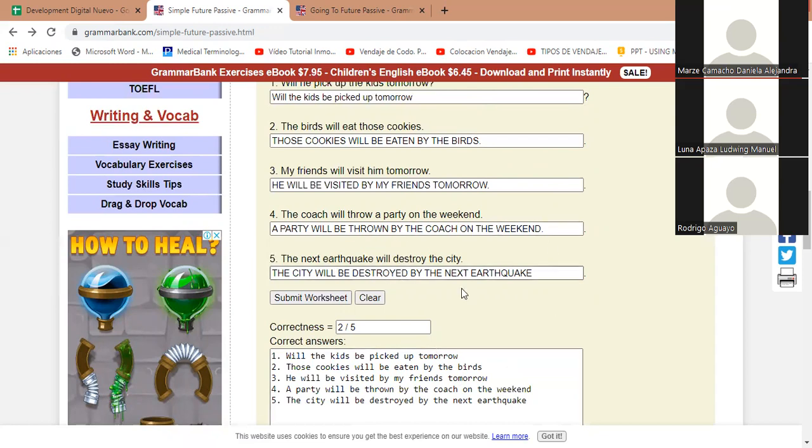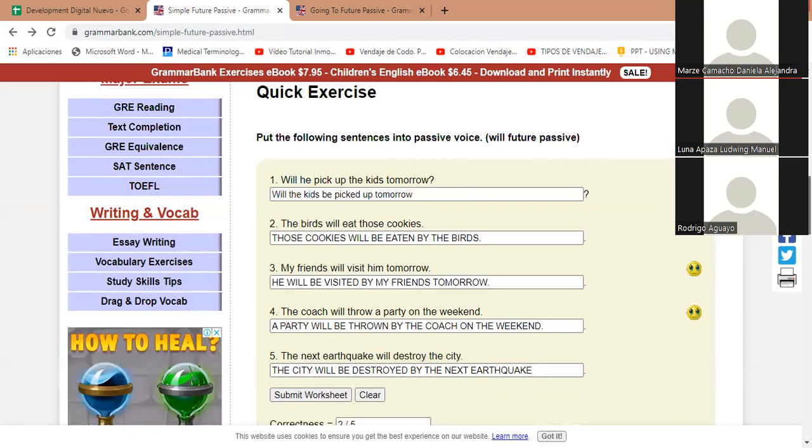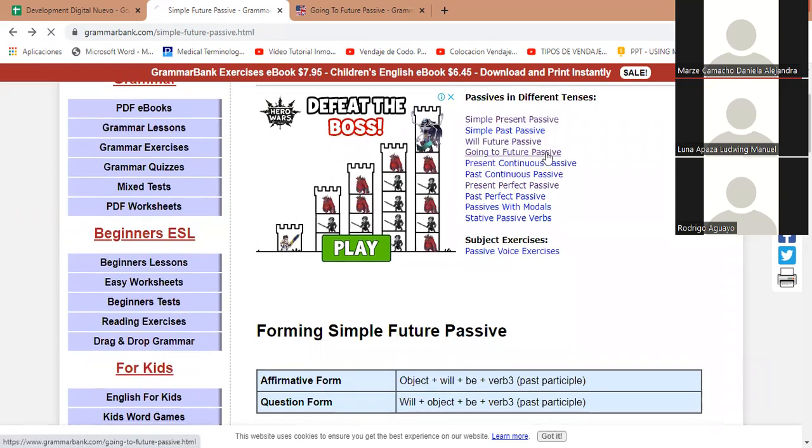The city will be destroyed by the next earthquake. See, so we did it correctly. Everything's fine. It's just in capital letters. That's why it's wrong. Are you done? Yes, thank you, teacher. Okay, good. So let's take a look at going to future passive. That was a simple future passive, right?